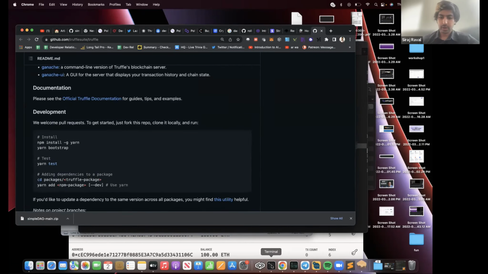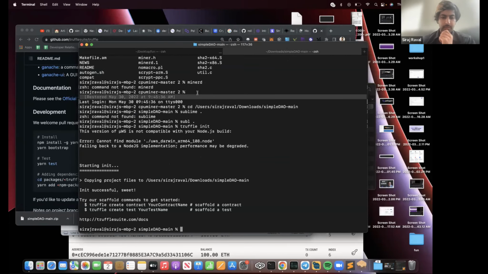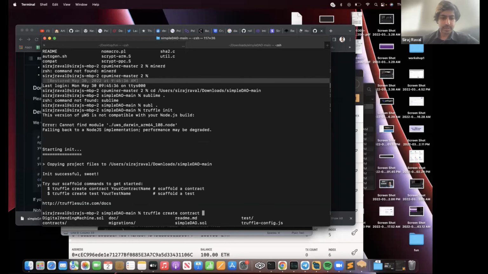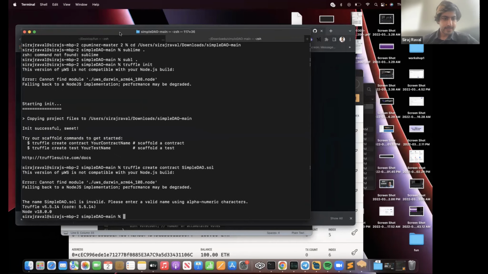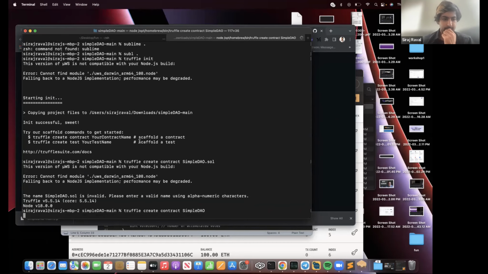So what we're going to do is truffle init, which allows us to create a local repository. We've started it. And now we're going to do truffle create contract, and then the name of the contract, which is simple DAO. So we create a contract called simple DAO.